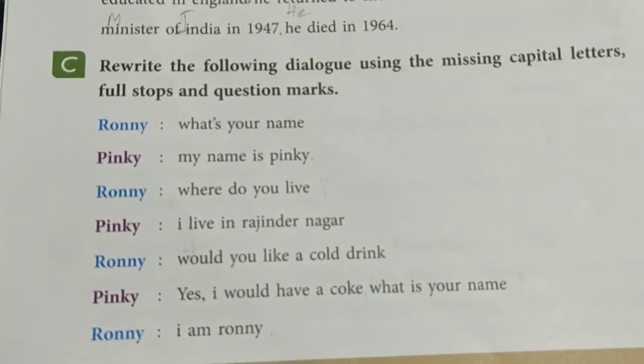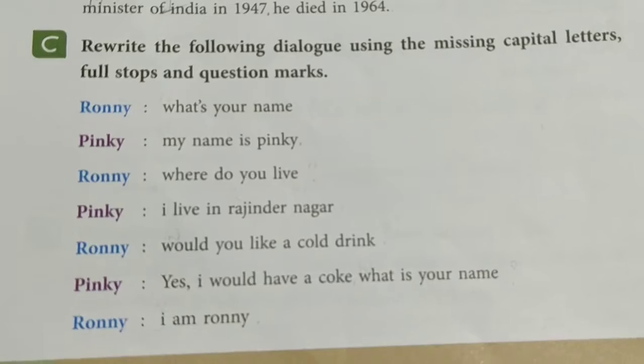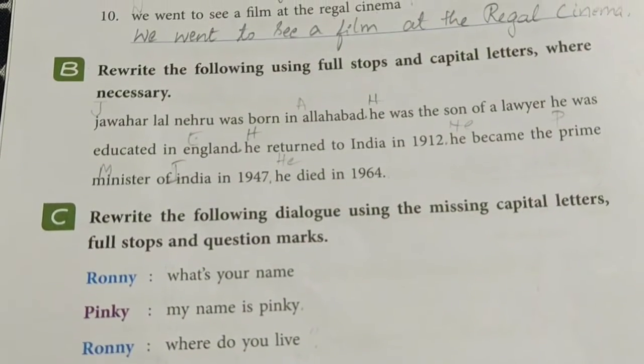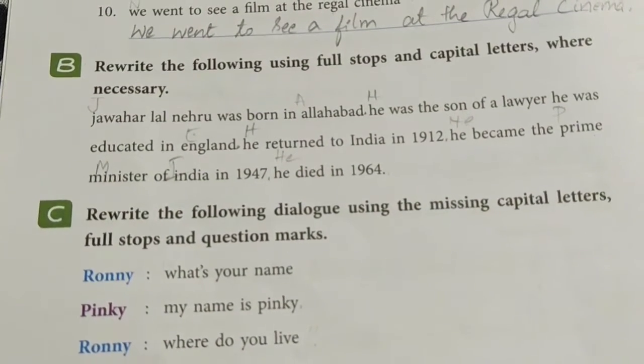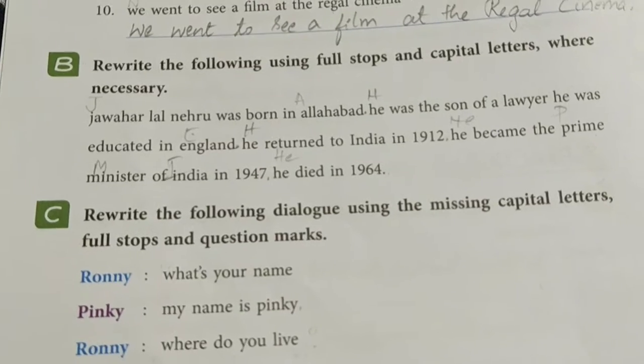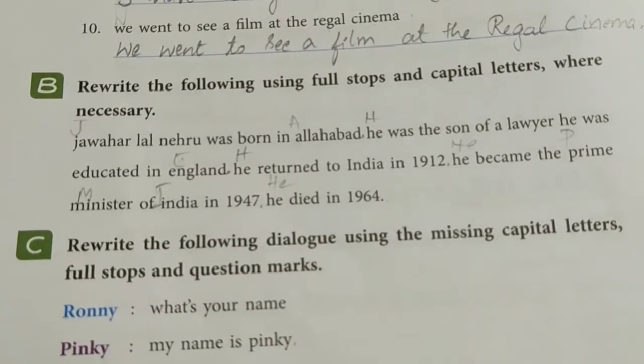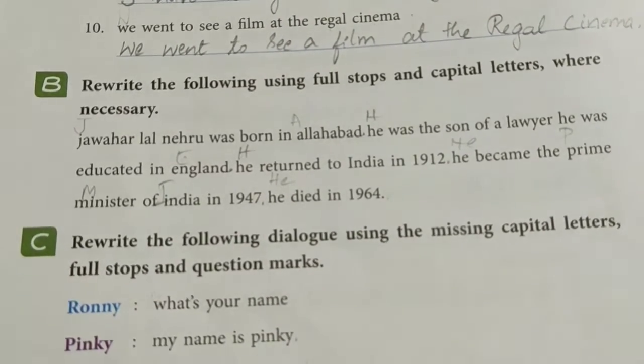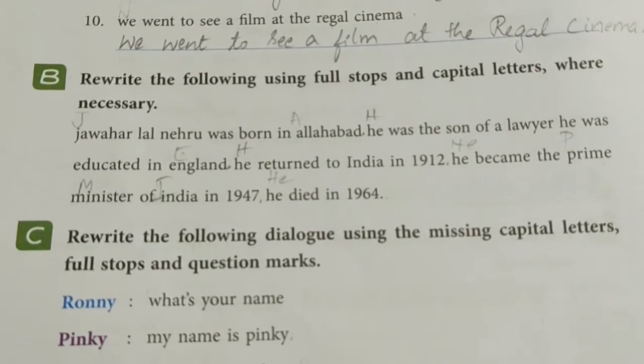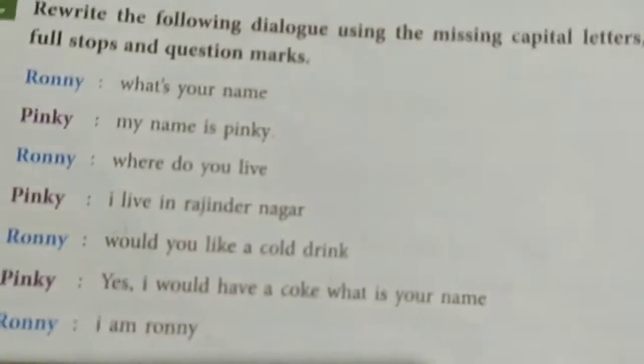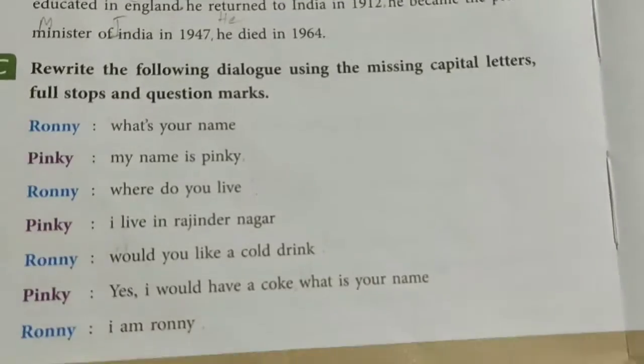Okay, and there's one more here. It's a conversation between Ronnie and Pinky. We'll solve this. This is quite tough because you need to understand where to end the sentence and where to continue it. So if you go to higher class like second standard, third standard, you can easily do this exercise. Okay, so we'll do this one. This is quite easy only.